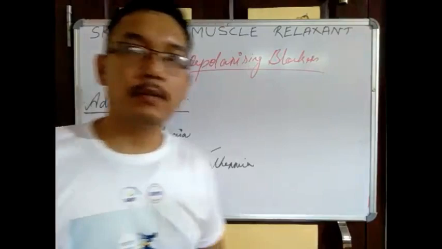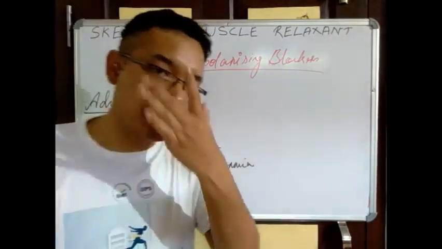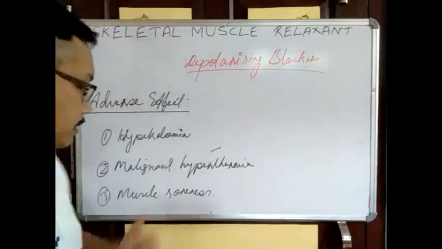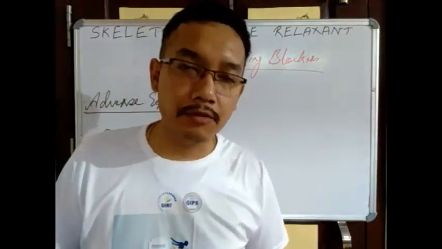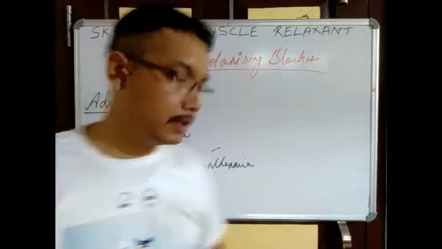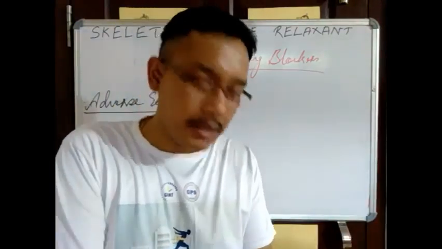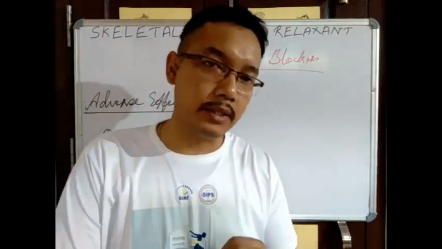All right, coming to the ADRs, finally we have hyperkalemia, that means an increase in the potassium concentration in the blood. Next, malignant hyperthermia, an increase in the temperature of your body. As well as muscle soreness. Due to the muscle fasciculation, the muscle can be damaged, which is what we call muscle soreness.